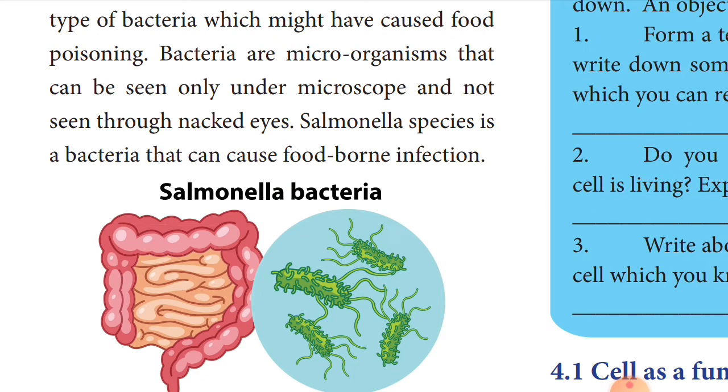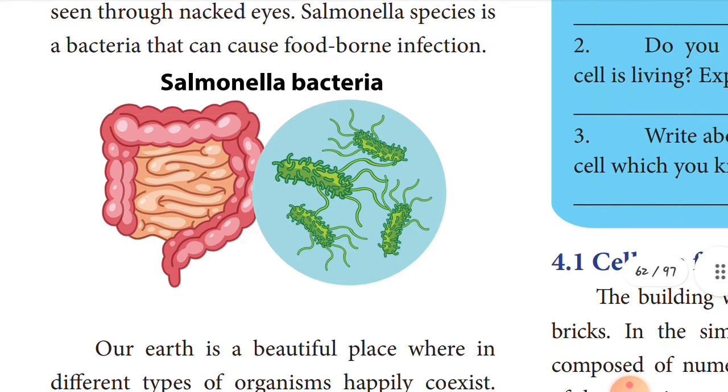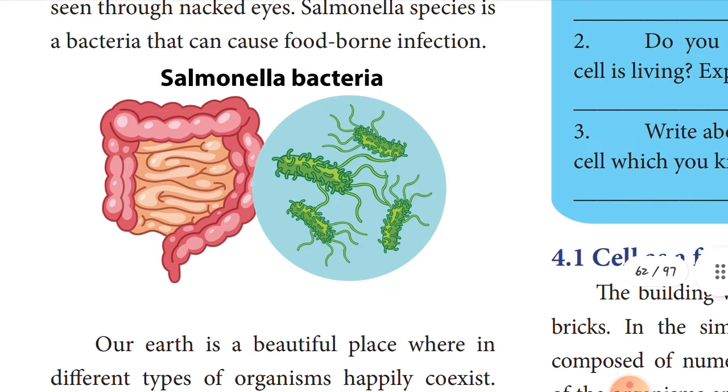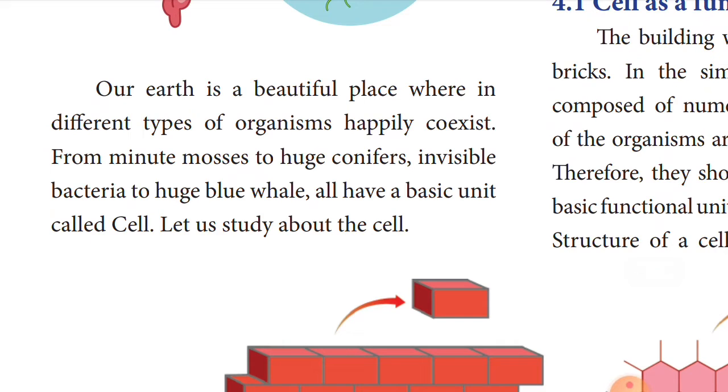Okay, Salmonella is a species of bacteria. This is one of the species, children, that can cause foodborne infection. Okay, Salmonella bacteria. See the picture, children. And you see, children, our earth is a beautiful place where different types of organisms happily coexist. You know already, children?